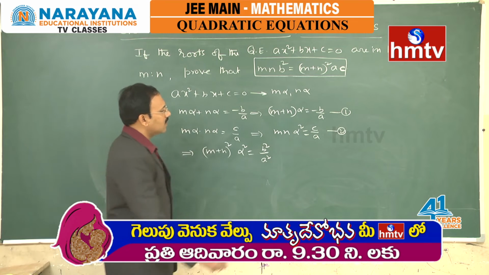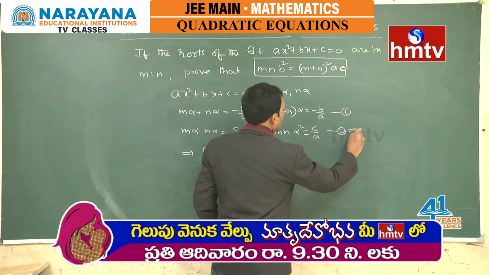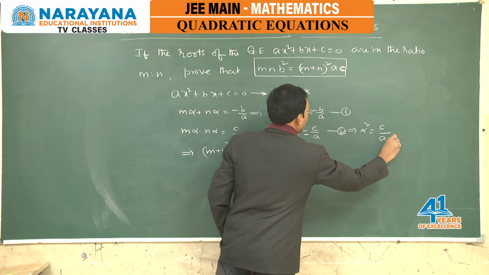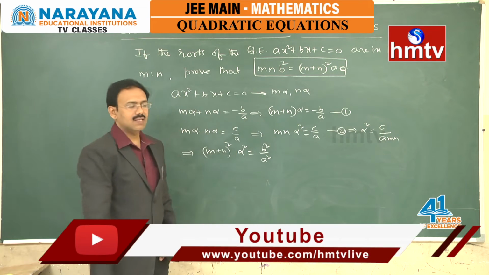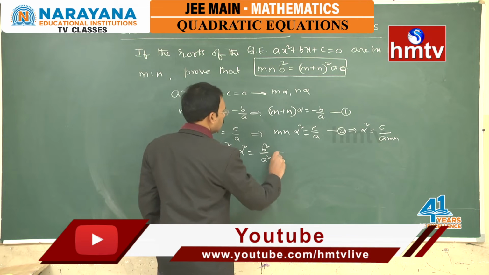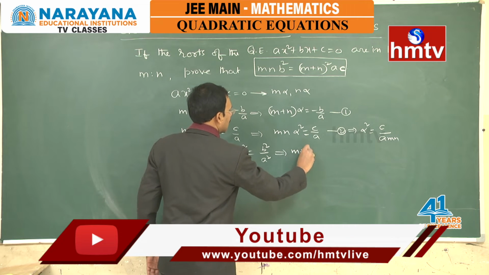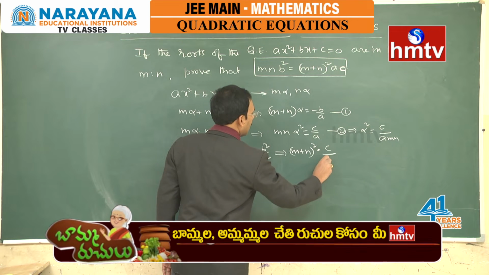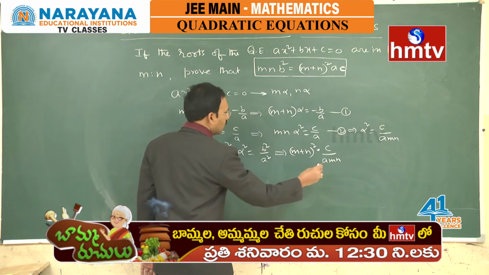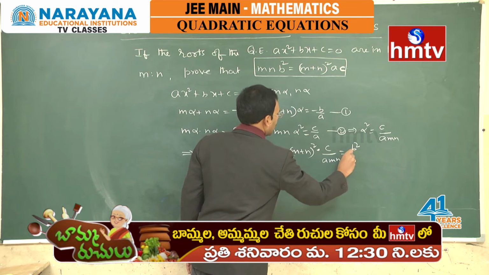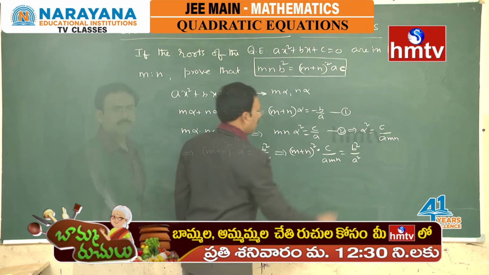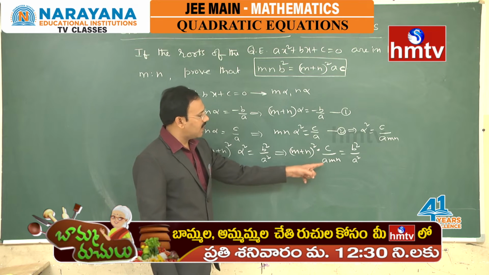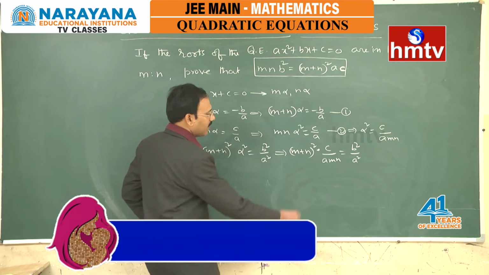Now, from equation 2, we can write alpha square as c by a m n. Now, you replace this in this equation. So, you will get m plus n whole square into c by a m n is equal to b square by a square.